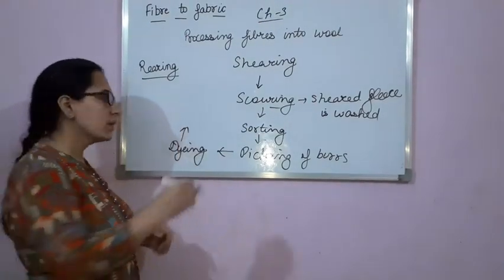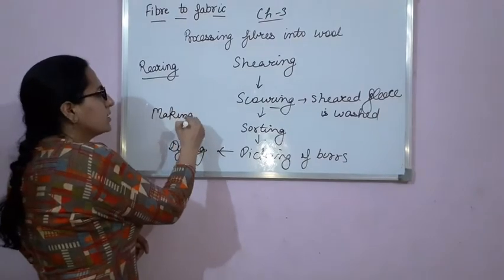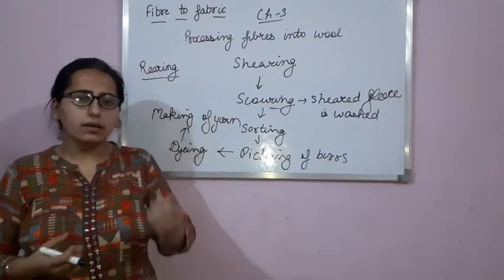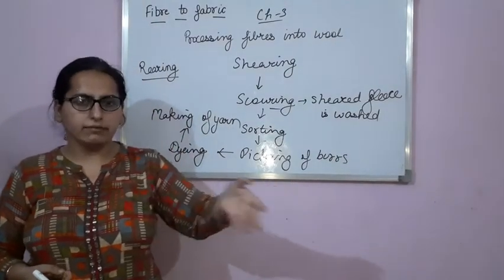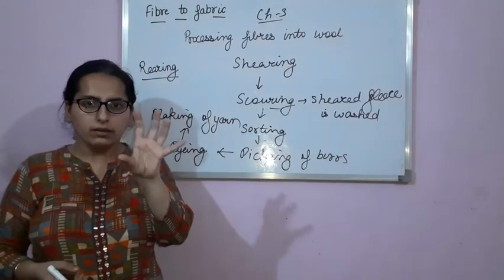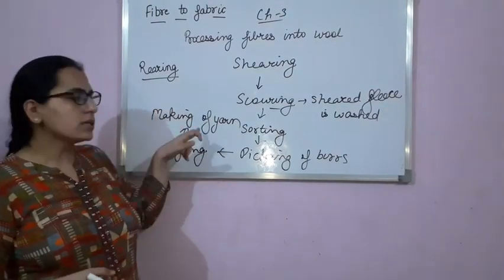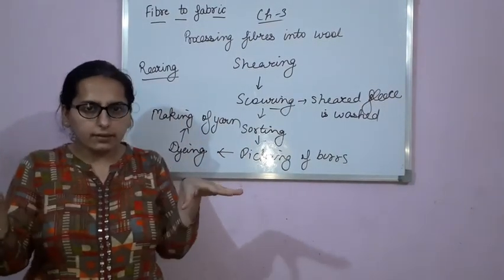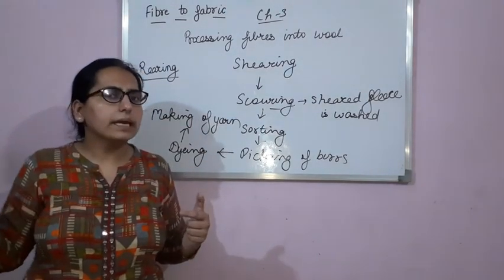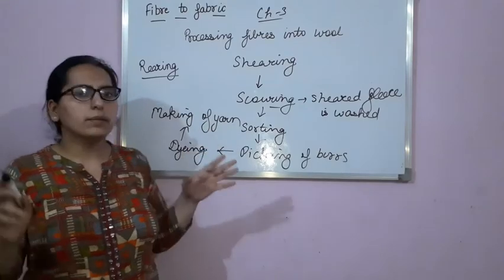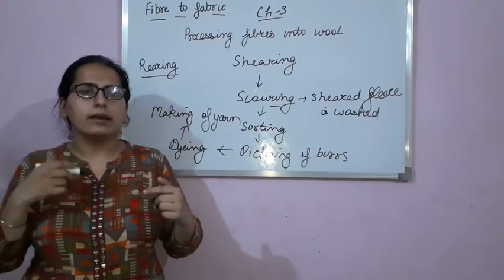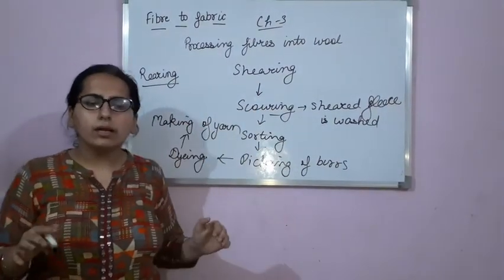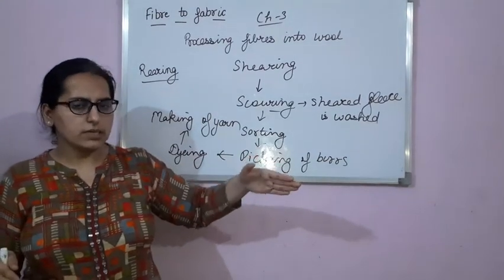Now the last step is making of yarn. This you had read in class 6. From the fibers we make yarn. The yarn that is available in the market when you go to buy a wool ball is basically yarn. In this last step, the fibers are straightened and then rolled together to make yarn. So these are the steps involved in making wool from the fibers. Okay. Thank you.